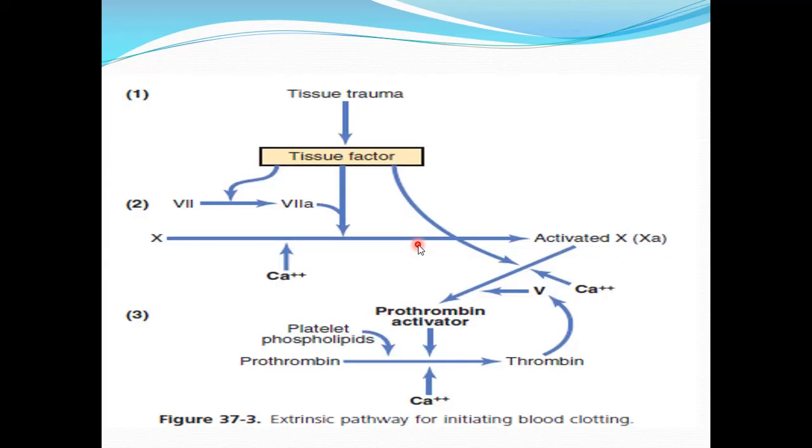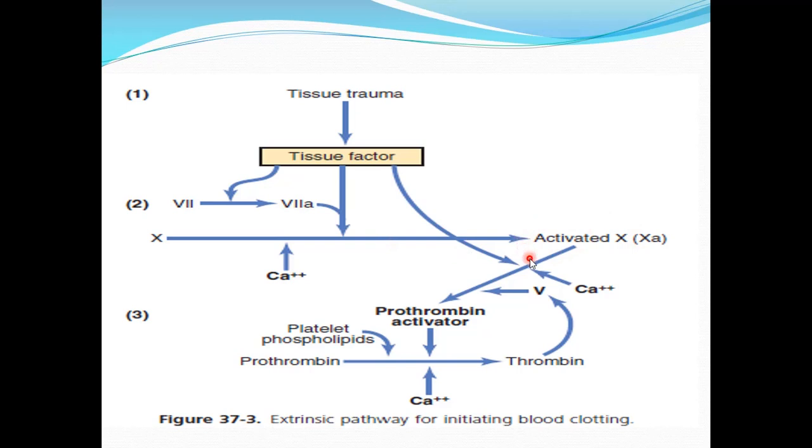Now this flow chart shows us the extrinsic pathway for initiation of blood clotting. So the stimulating factor is tissue trauma. Tissue trauma causes the release of tissue factor. Tissue factor is clotting factor 3. It has two components, phospholipids and lipoproteins. Now tissue factor acts enzymatically on factor 7 to change it into activated factor 7. Now along with the activated factor 7 and the lipoprotein part of the tissue factor, in the presence of the calcium ion, is going to cause activation of factor 10.